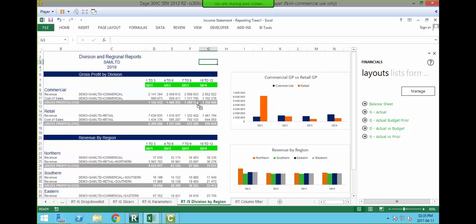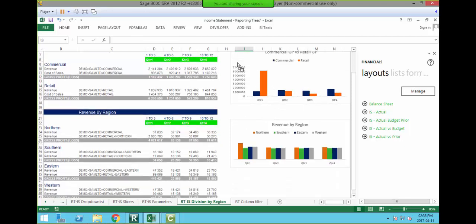I've basically created a report layout where I've got gross profit by division, and you can see you've got commercial and retail, and I'm just pulling in revenue and cost of sales here. My reporting trees are actually placed in a column to the left and not above the columns, actuals or quarters. That allows me to view a gross profit for commercial and then retail. Then I've created a little chart over here to show you the different quarters and how commercial and retail compare to each other.